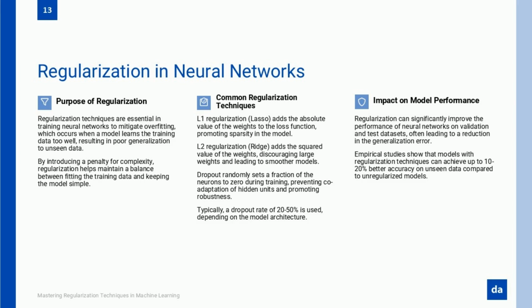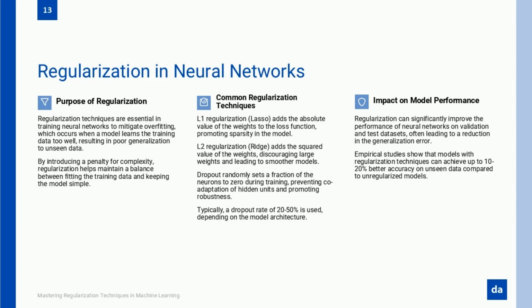Let's say you're building an image recognition model to classify pictures of dogs and cats. If you don't use regularization, the model might memorize specific details of the training images, like the background, lighting, or specific textures of fur. So when you give it a new image, it might fail because it was relying on details that had nothing to do with whether it's a dog or cat. But if you apply dropout, L2 regularization, and batch normalization, your model is forced to learn the actual distinguishing features like ear shape, eye position, and nose structure instead of memorizing specific training examples.